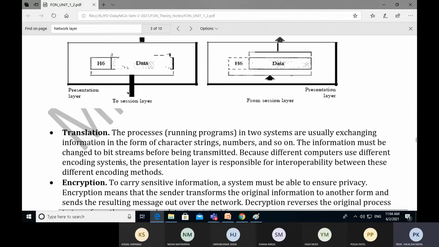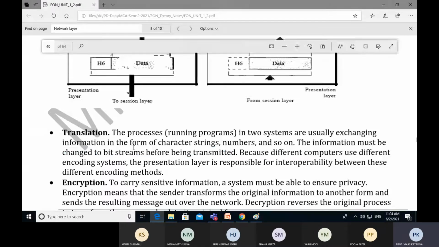Suppose it is receiving data in the form of segments; somehow we need to change it into bit streams. This changing of data is called translation, which is performed by the presentation layer. Because different computers use different encoding schemes, the presentation layer is responsible for interoperability between these different encoding methods.